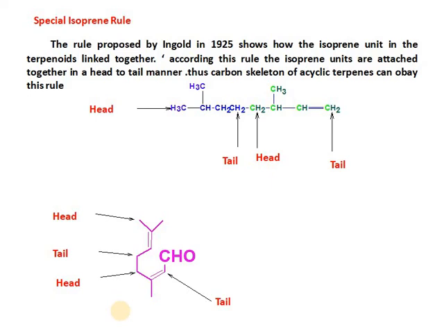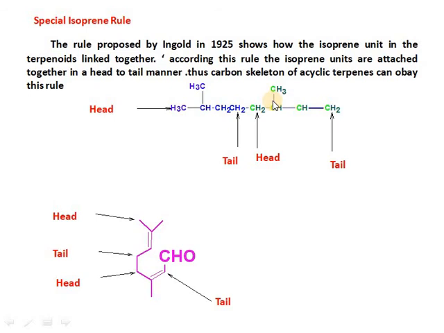The branched end of the isoprene unit is considered the head, and the other end is the tail.